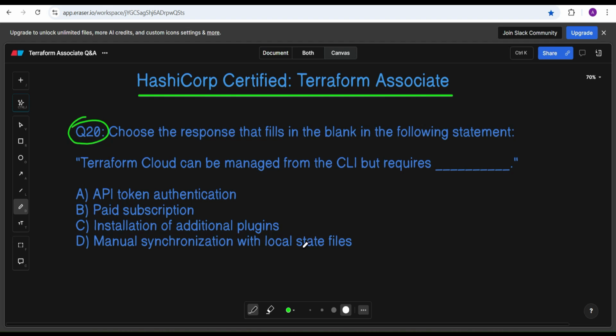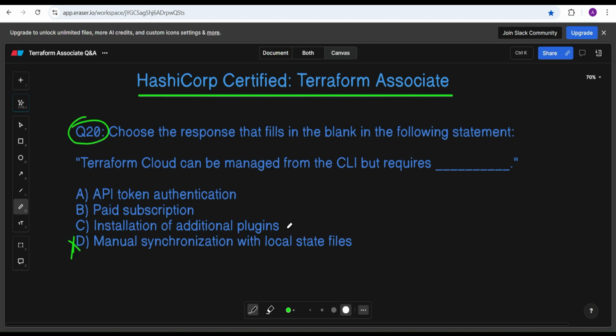We know that Terraform CLI allows management of Terraform configuration and state. The necessity to manually synchronize a local state file is not a requirement for managing Terraform Cloud from the CLI. So this is not correct.